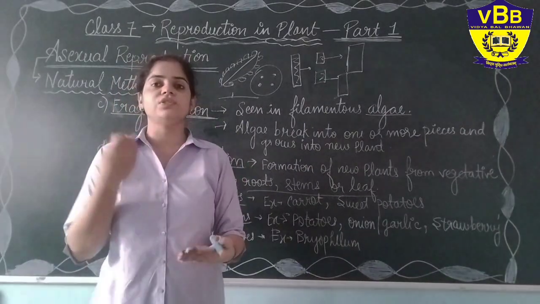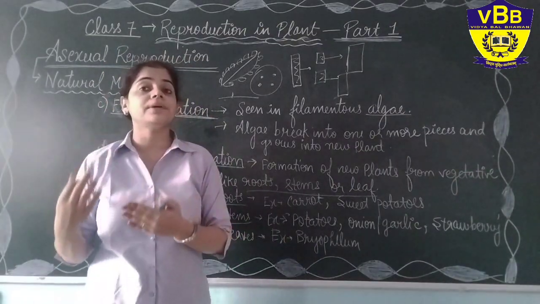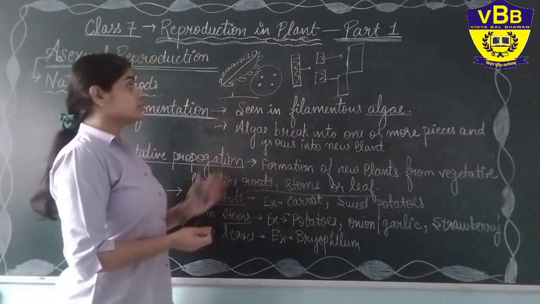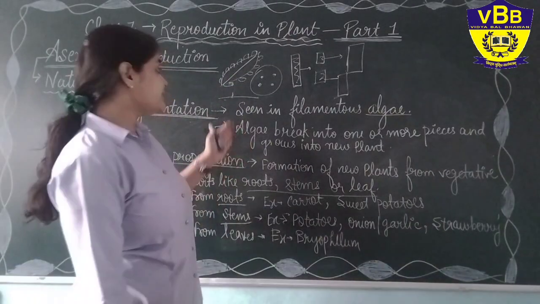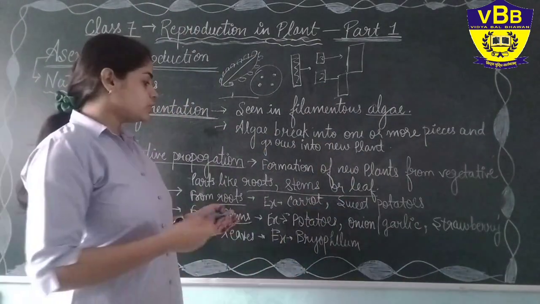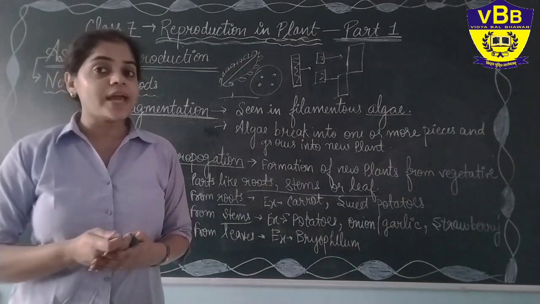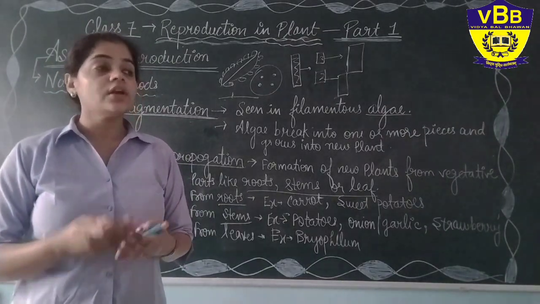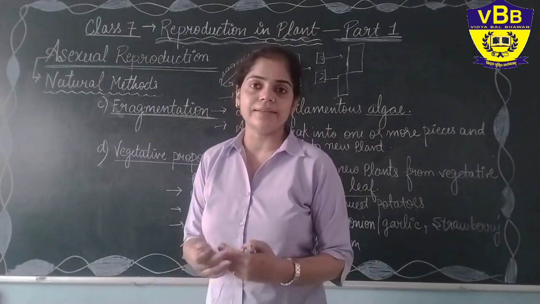The suitable conditions you already know. There must be moisture in the soil, there must be proper sunlight, there must be proper space for them to grow. So all these structures, all these new buds you can say, fall down on the ground and form the new plant. Okay, so this is all about the natural methods in which we have seen budding, fragmentation, vegetative propagation. All these methods are methods of natural reproduction in plants.